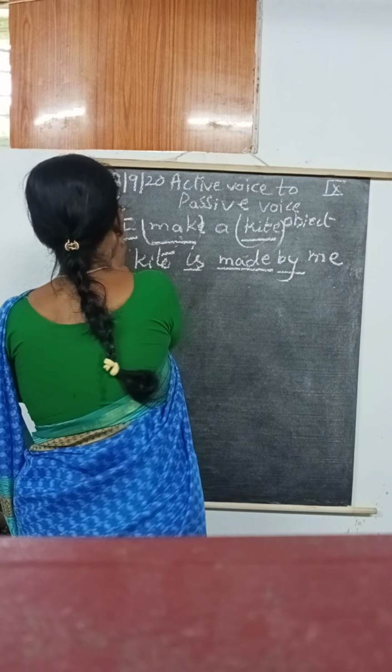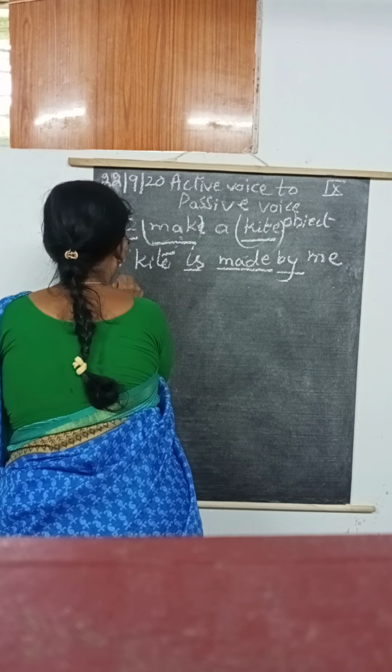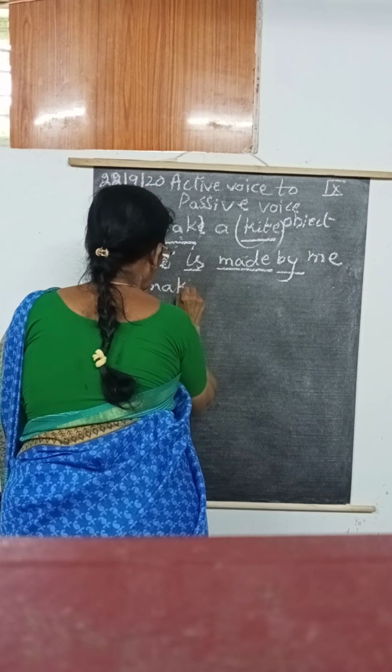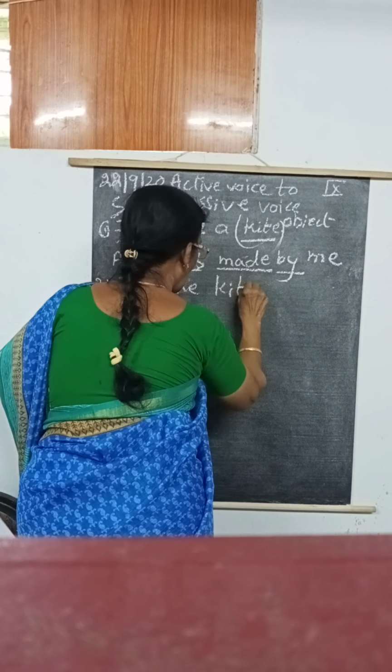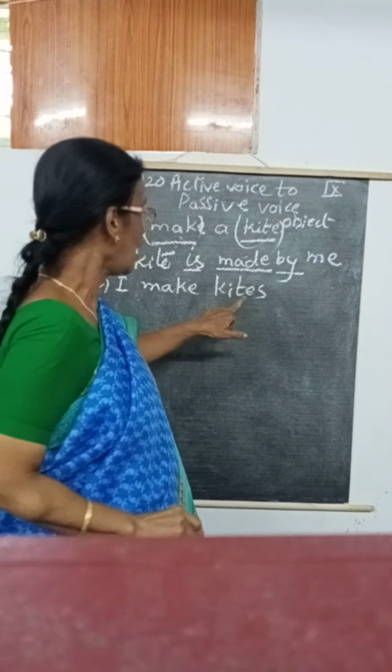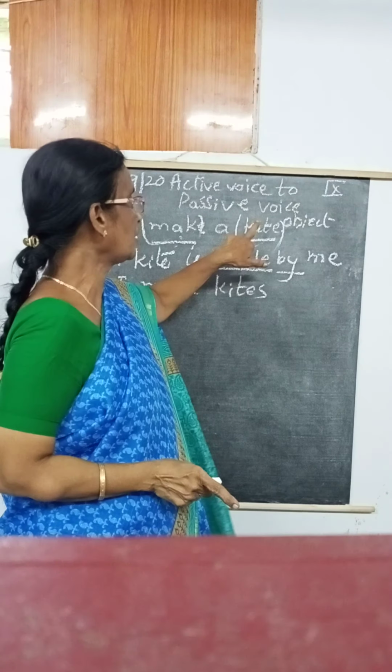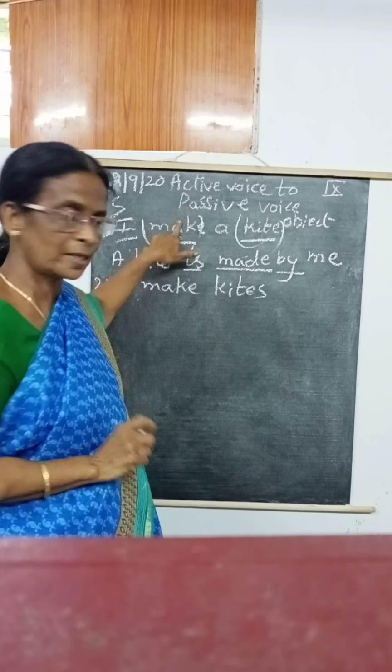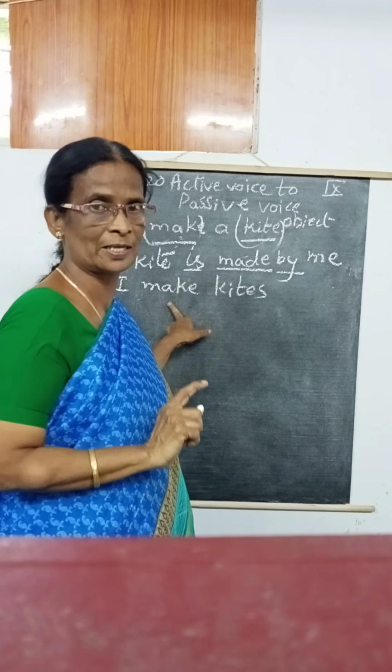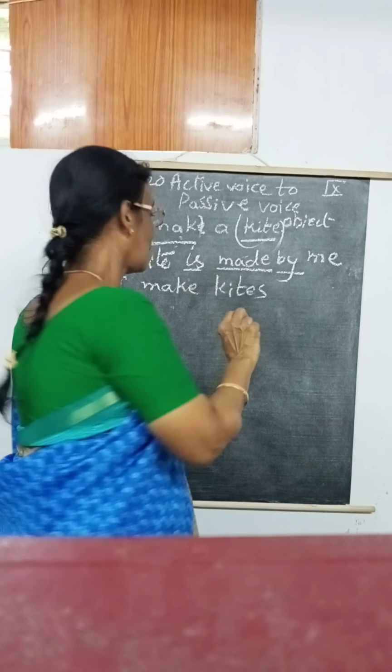So number one. Number two is, I make kites. Here the object is plural, and the verb is present tense. So the object comes to the subject place.